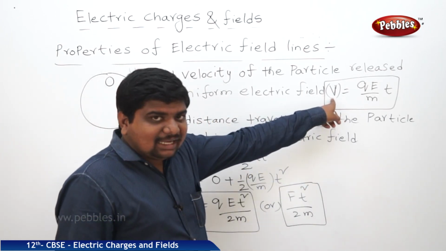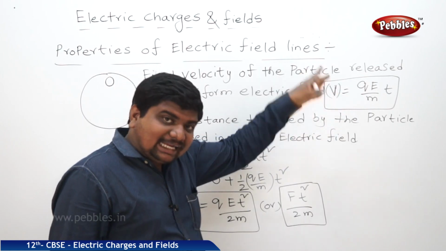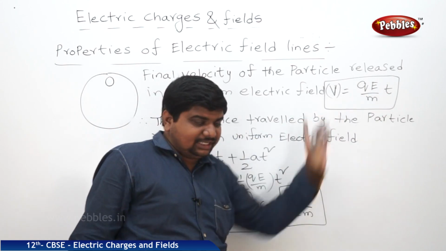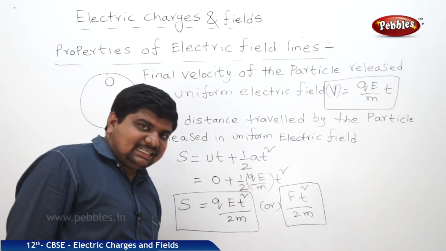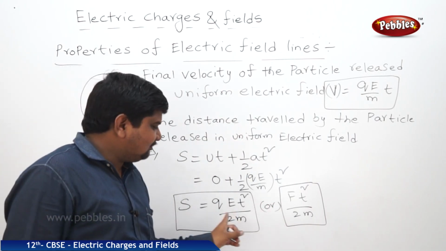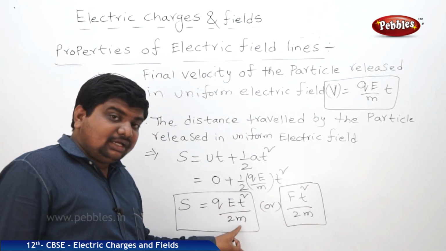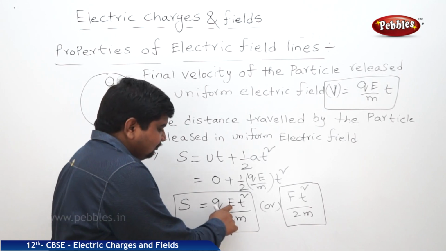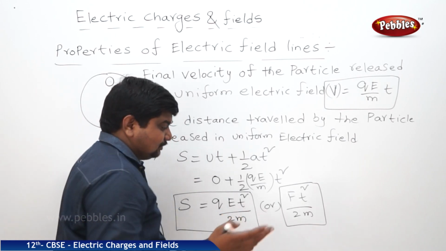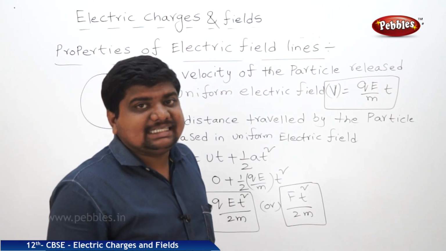This is the final velocity attained by the particle which is released in the uniform electric field: qE by m into t. This is the maximum distance a particle can travel in the uniform electric field. What is the equation? qEt square by 2m, where q is the charge, E is the electric field intensity, t is the time, and m is the mass of the particle.